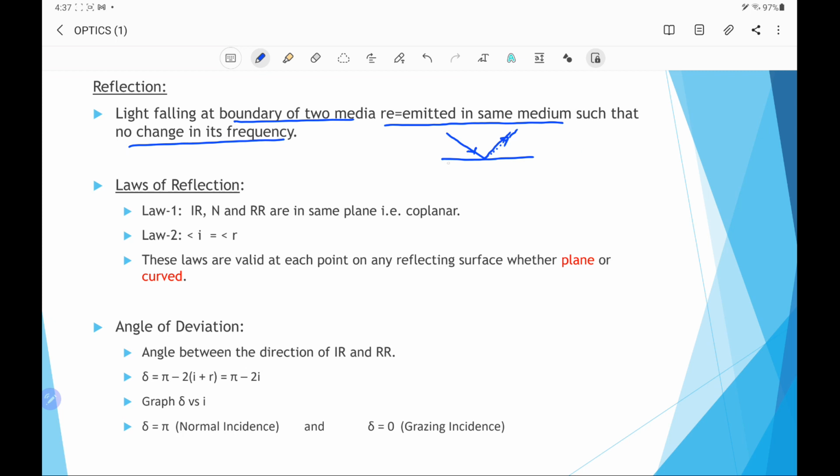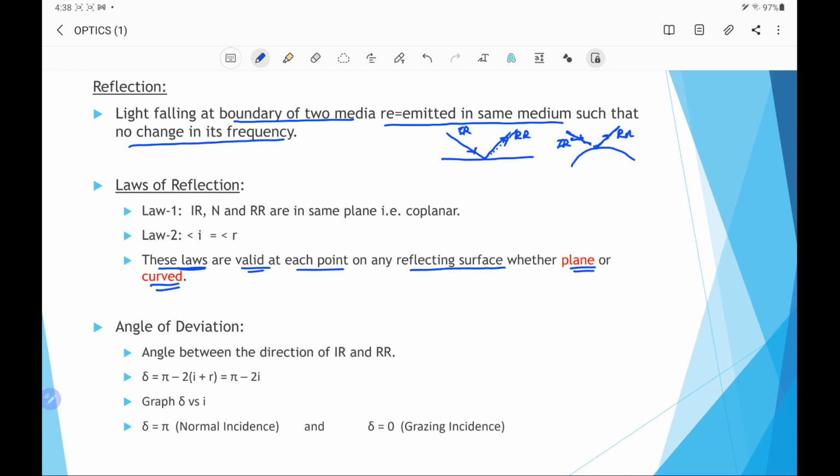The surface here is plane, maybe it is curved; it is also applicable for a curved surface. If the incident ray is this and the reflected ray is this, so this is the incident ray, this is the reflected ray. So we can say that the laws of reflection are valid at each point on the reflecting surface, whether it is a plane surface or a curved surface. Now we discuss the laws of reflection.